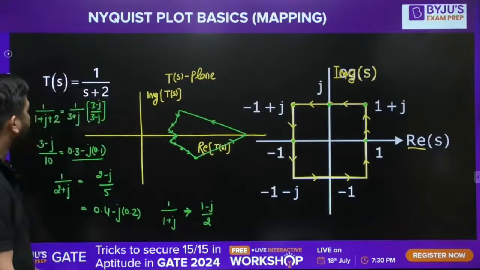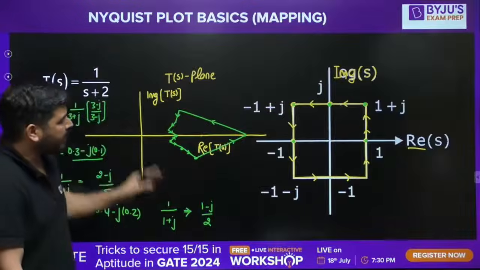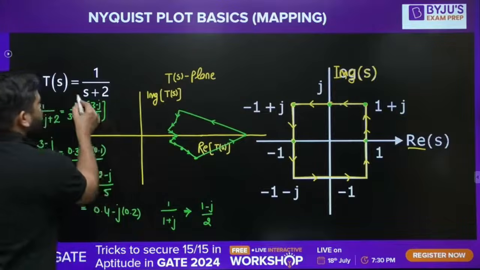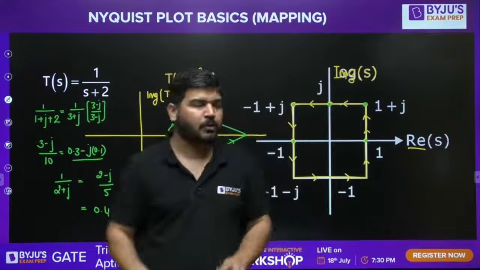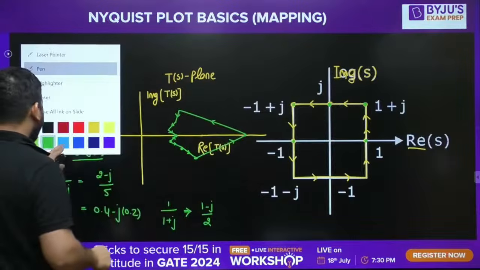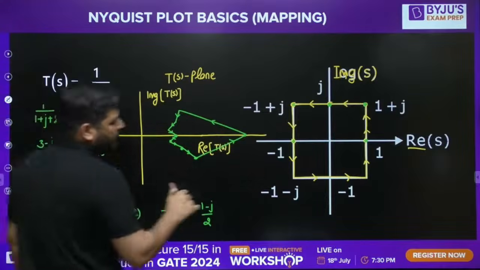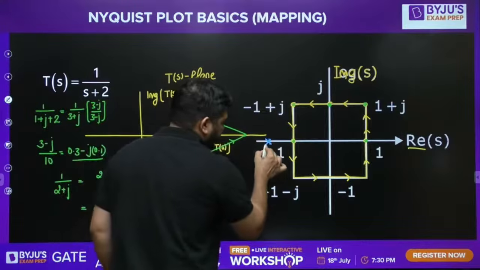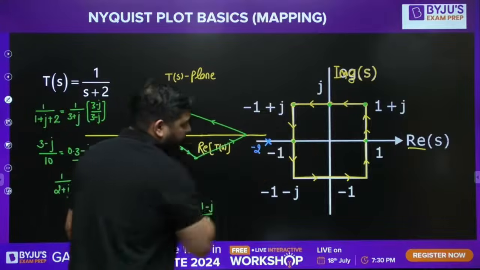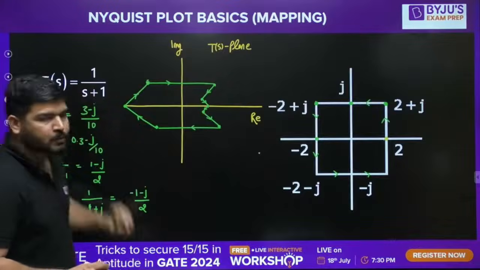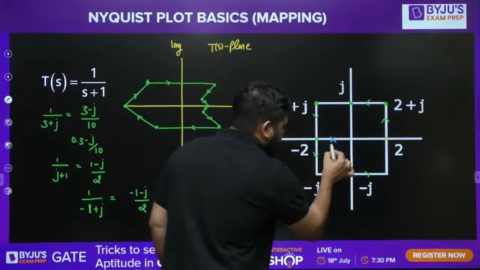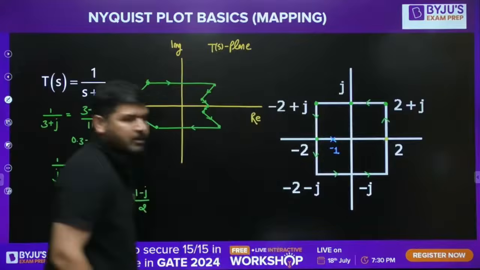First of all, look at this graph. This is the first mapping we have done, and this function has one pole at -2. Let's show this pole. If I show this pole s equal to -2, it will lie somewhere here. In the next mapping, the pole is at -1. -1 will lie here.